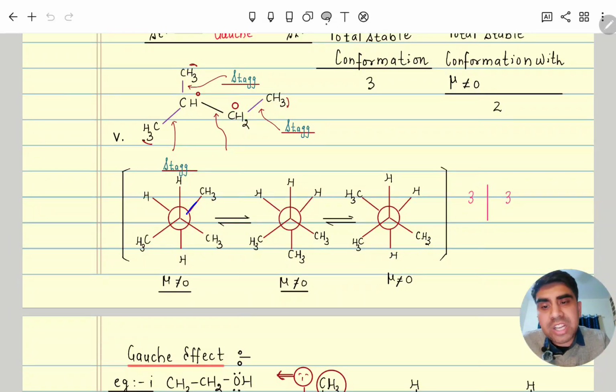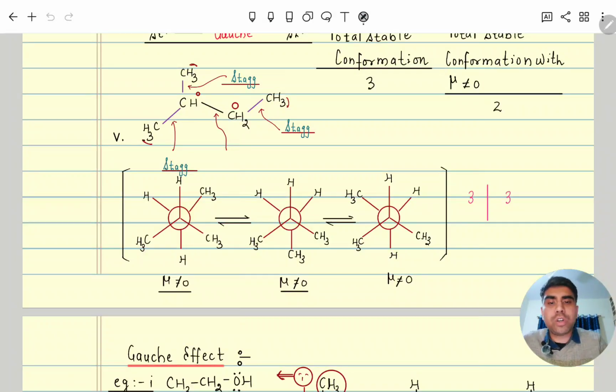Yes, with respect to this carbon, back carbon and this carbon also should be staggered. Front carbon and this CH3 also should be staggered, and this also should be staggered. Along with that, overall this conformers, that is the stable one. Similarly here also and here also, that back carbon, front carbon and front carbon, this should be staggered. Along with that, this conformer between this carbon, this is also stable, and similarly this one. So total how many conformer? 3, and in that all 3 are polar in nature.